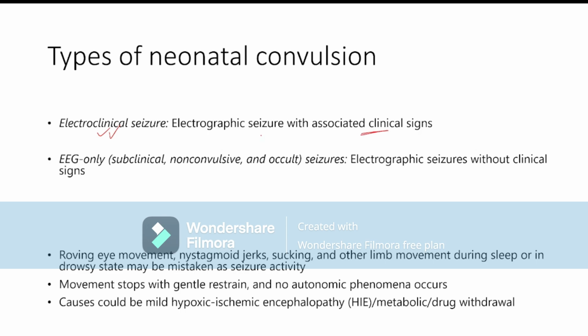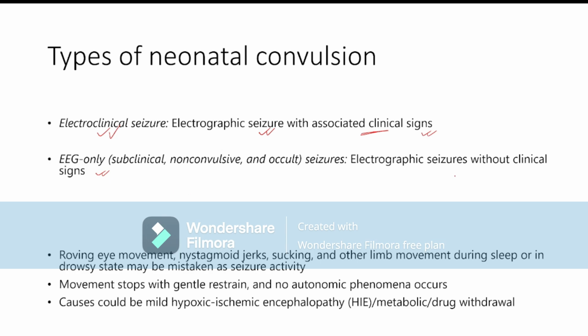That means the EEG is positive for the seizure, and there are also clinical signs and symptoms of convulsion. The other type is EEG-only positive seizure. That means the EEG shows electrical activity of seizure, but there are no clinical signs of seizure.